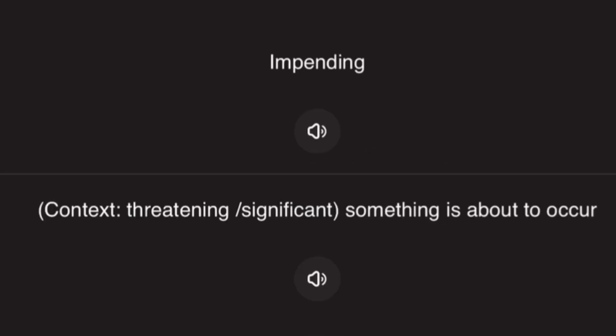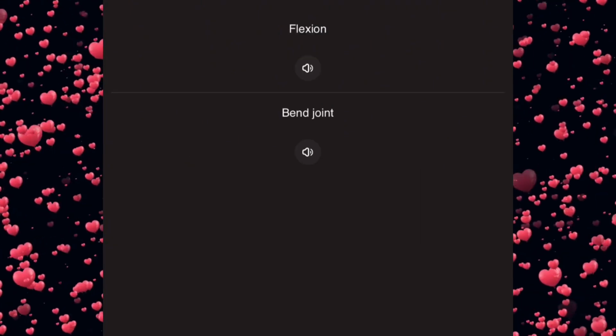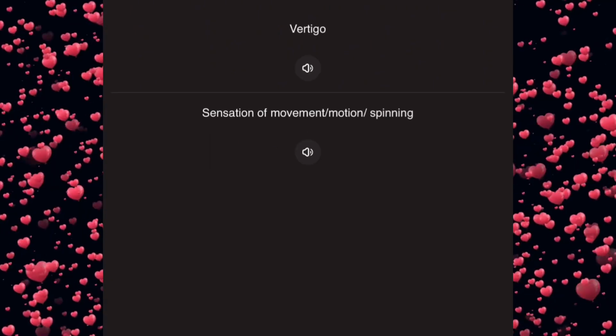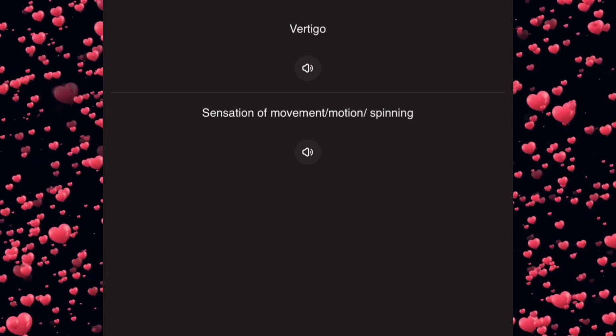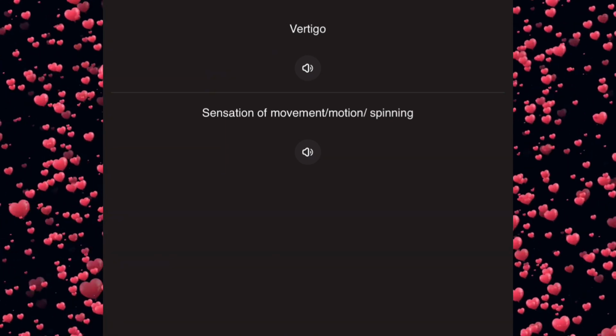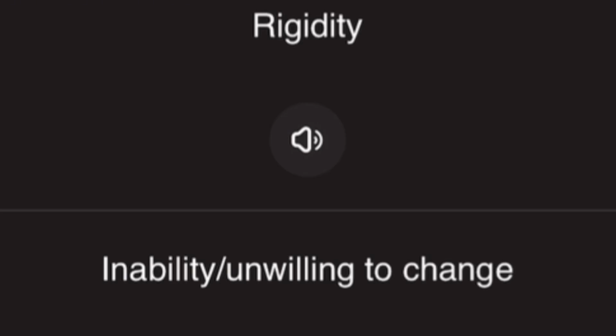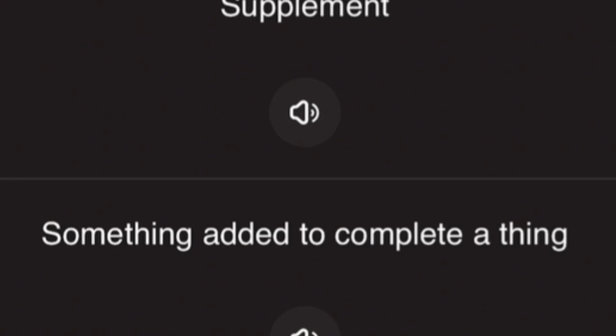Impending. For context, it's in regard to something threatening or significant. It means something is about to occur. Flexion. To bend a joint. Vertigo. Sensation of movement or spinning. This is in regard to being dizzy, by the way. Rigidity means inability or unwillingness to change. Supplement. Something added to complete a thing. For example, I'm going to supplement the internal mic with my external mic because it sounds significantly better.